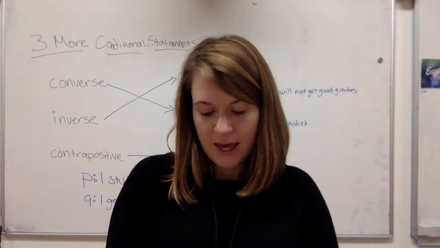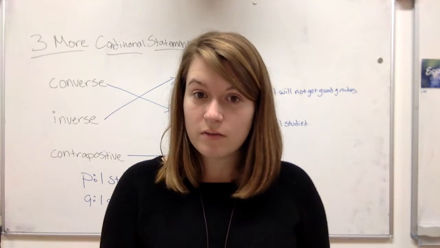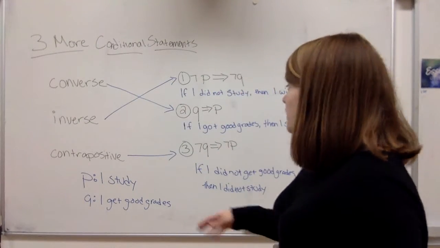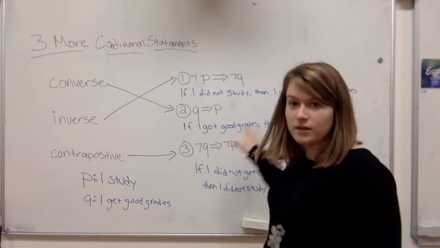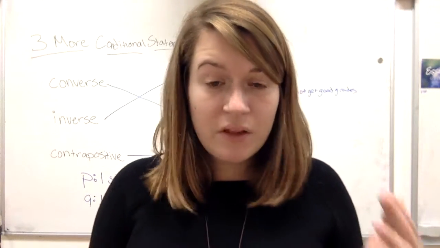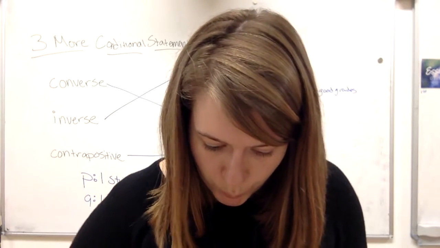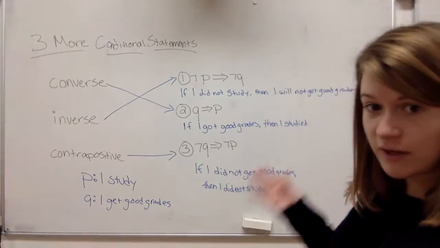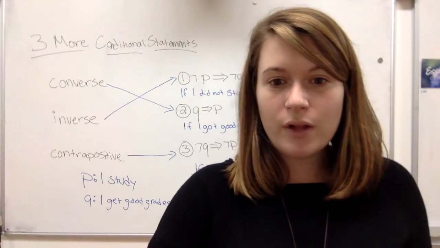Okay, so it says it's often the case that if you're given a valid argument, its converse is not valid. So that kind of makes sense. If I study, I get good grades. If I get good grades, then I studied, is not always valid. And this is known as the fallacy of the converse. So that's another word. We're pretty much at the end of this section. So converse, inverse, contrapositive. Again, here it is. Fun symbols and some meanings behind it. Okay, cool. Thank you.